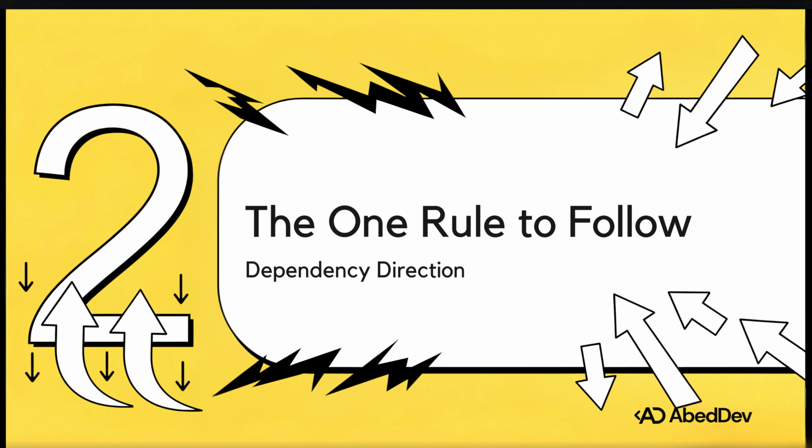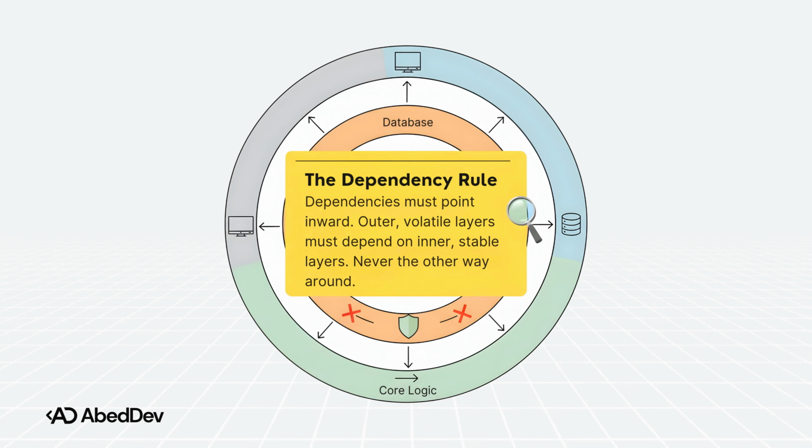But look, there is a way to fight this gravity. It really all comes down to one simple, incredibly powerful rule. And once you really get it, I promise it will change how you structure your app forever. Let's dig into it, and here it is. This is the one rule to rule them all, the dependency rule.